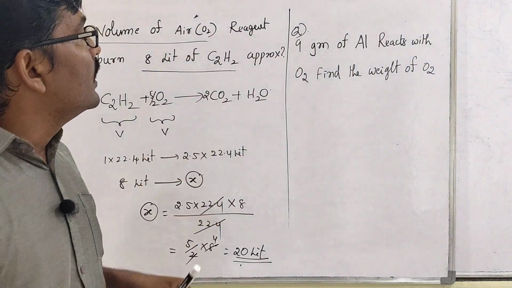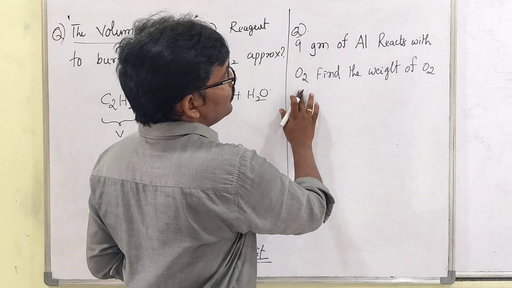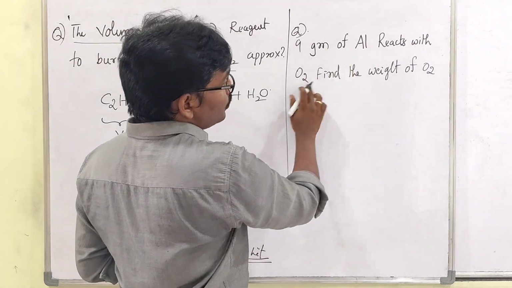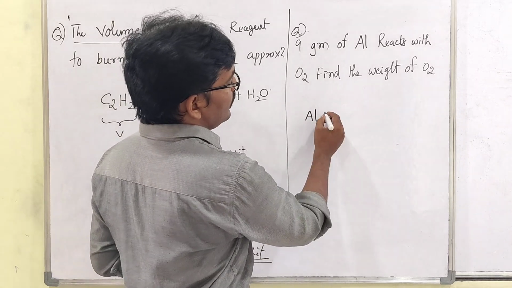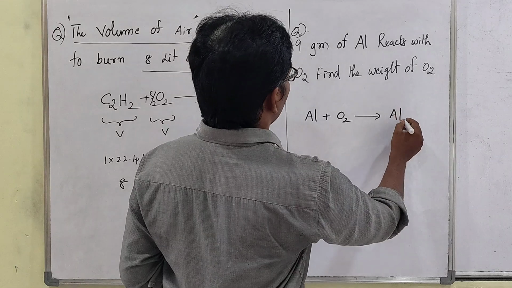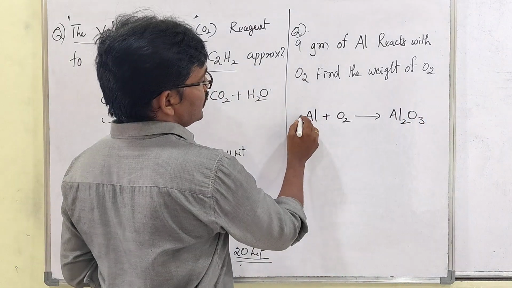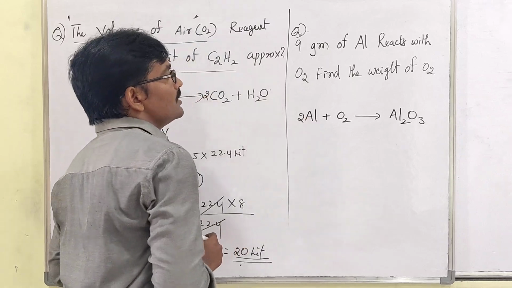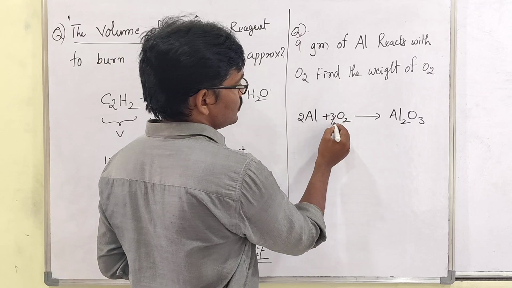Then one more: 9 grams of aluminum reacts with O2, find the weight of O2, he asked. Sir, first let us take aluminum. When aluminum reacts with oxygen, Al2O3 is produced. Aluminums are 2, so we took 2. Then balance the oxygen. Oxygens are 3, so you have to take 3 by 2.